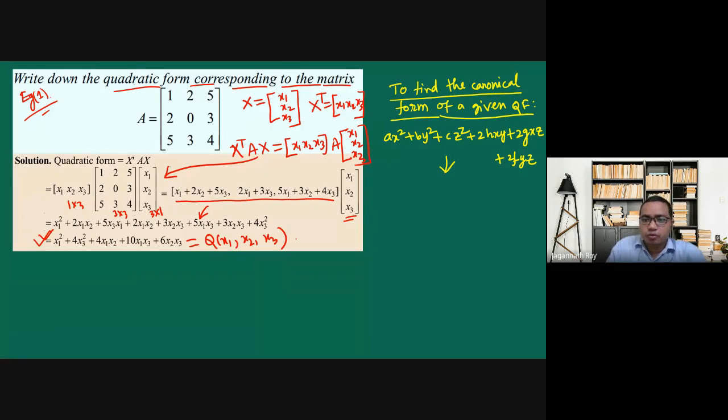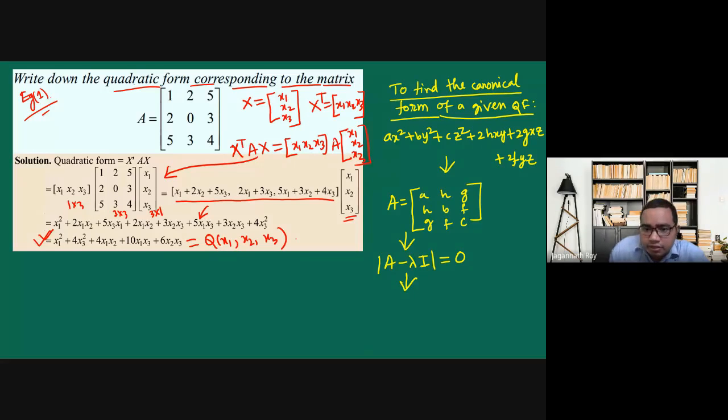Then we know that the coefficient matrix A is nothing but [a h g; h b f; g f c]. We'll write down the characteristic equation. From here we will get lambda 1, lambda 2, and lambda 3.